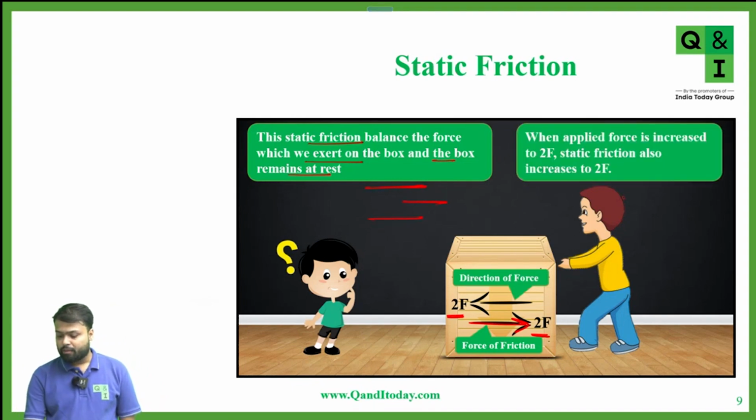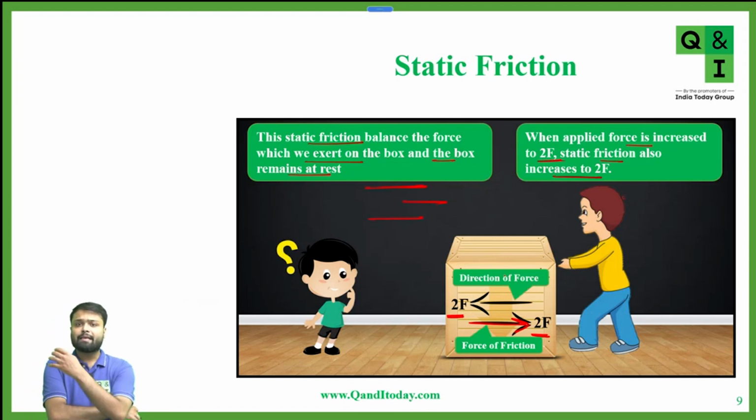So when the applied force is increased to 2F, static friction also increases to 2F. So can we say that static friction is self-adjusting in nature? If we are applying a force of F Newton, the force of friction is acting F Newton. If we are applying a force of 2F Newton, the force of friction is acting 2F Newton. So can we say that static friction is self-adjusting in nature? Yes or no? But sir, then it won't even move.